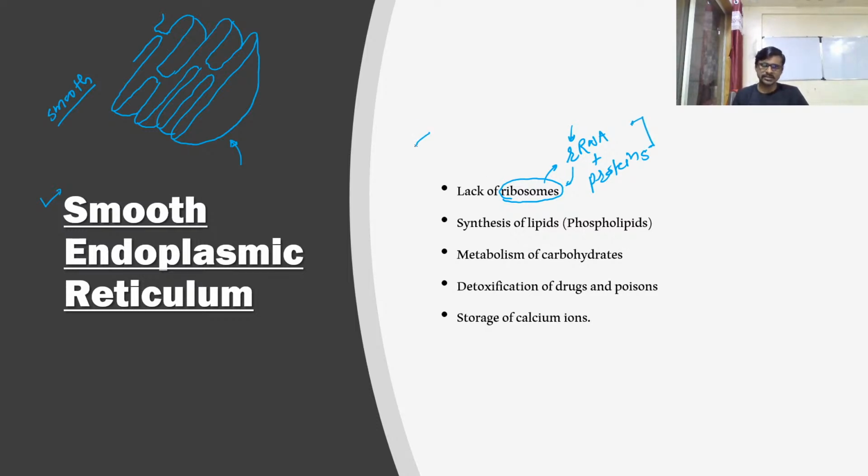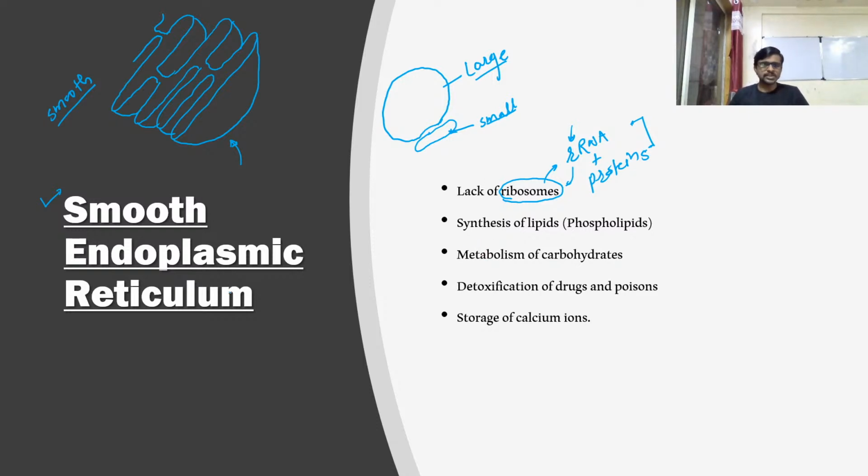It looks like this. Okay, this is how a ribosome looks. It is made up of two subunits, one small subunit and one large subunit. Okay, so we will see ribosomes in detail.